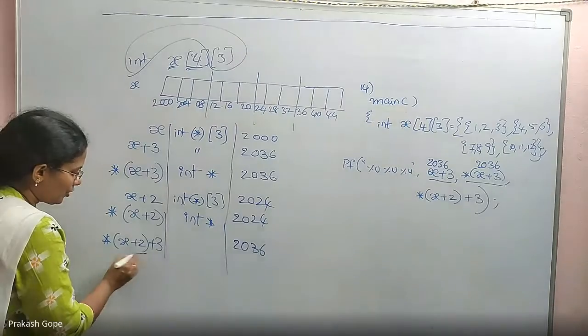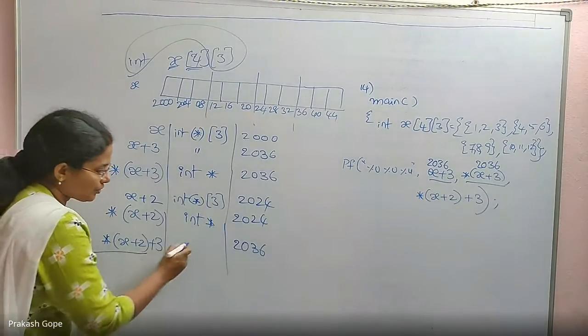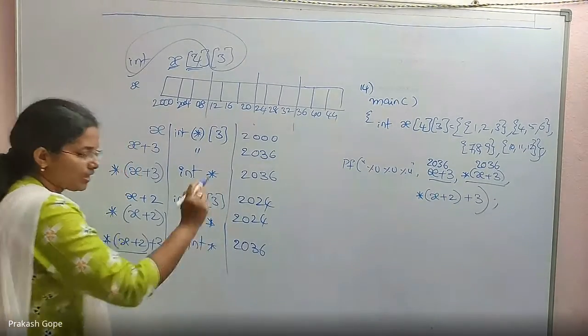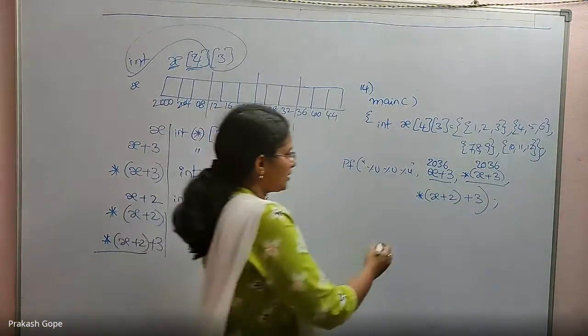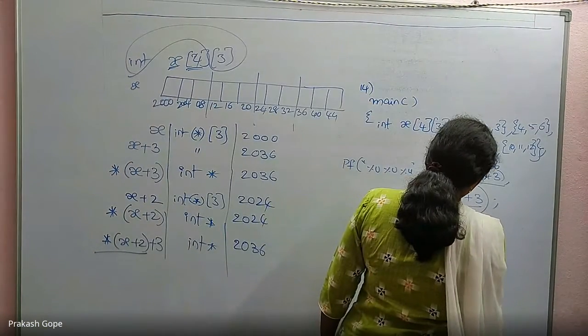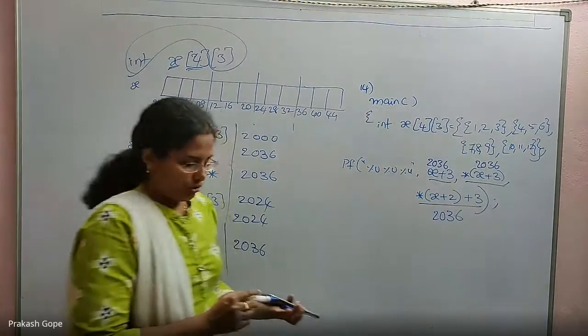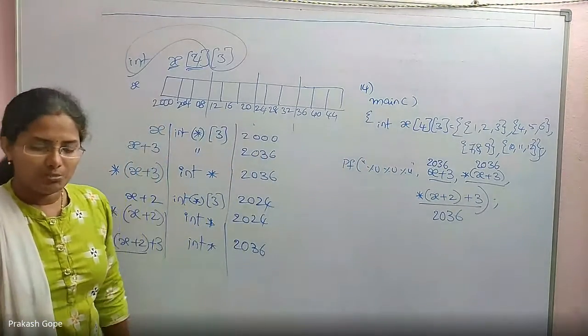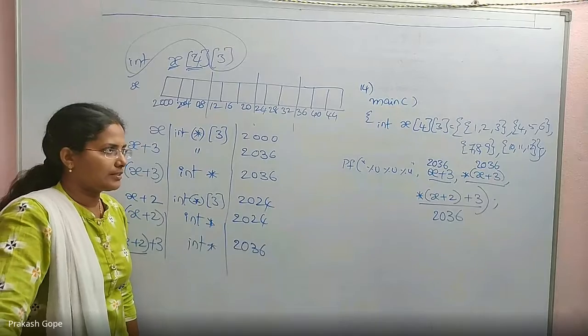By adding an integer to a pointer, the type of pointer does not change, so it is still int star. So this expression's answer is also 2036. So all the three expressions will give the same answer, that is 2036.